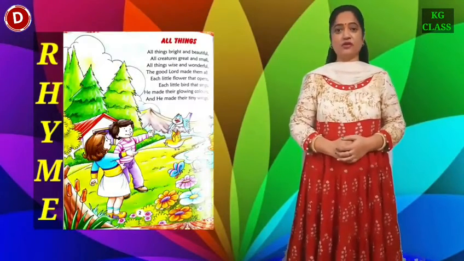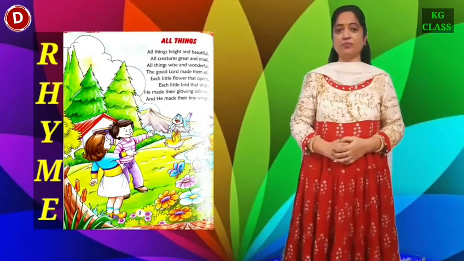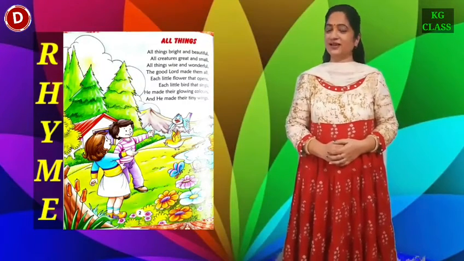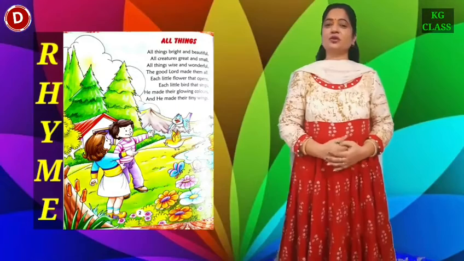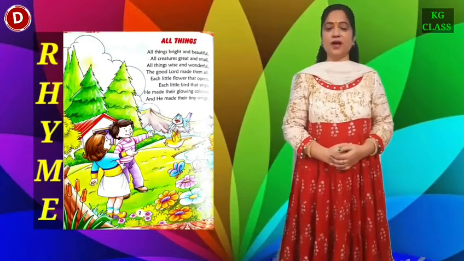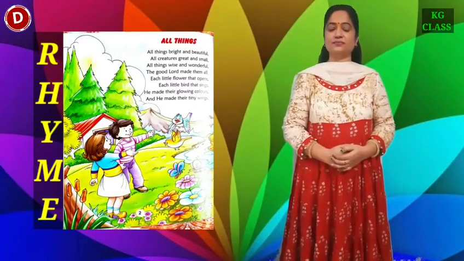Children, in this way you have to recite the rhyme Incy Wincy. And today we will revise our first rhyme of the book, which is All Things. Let's do it. Good morning. The title of my poem is All Things.